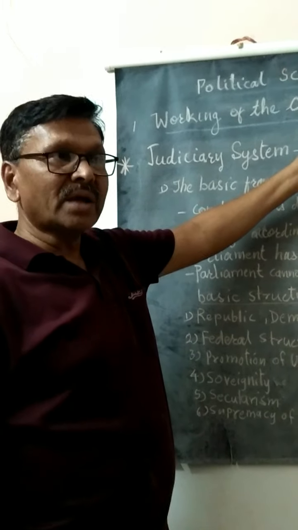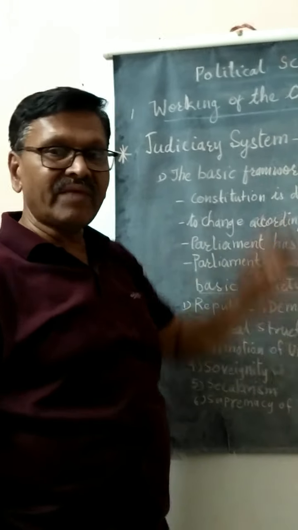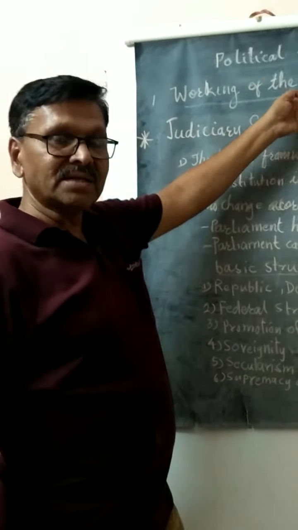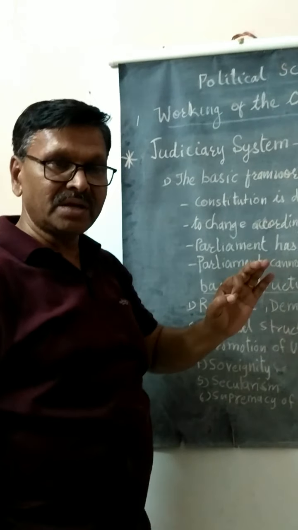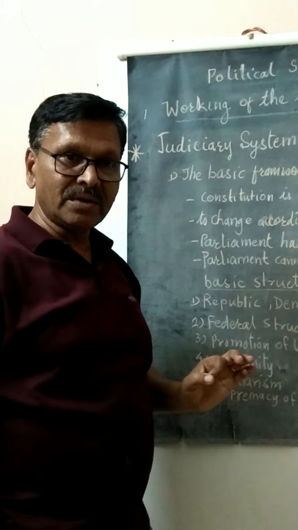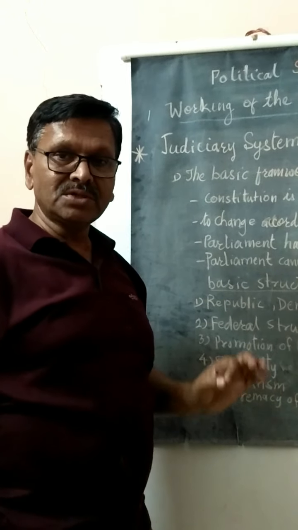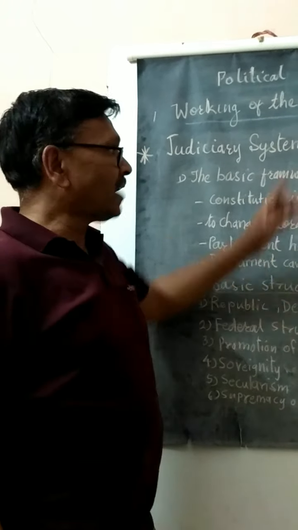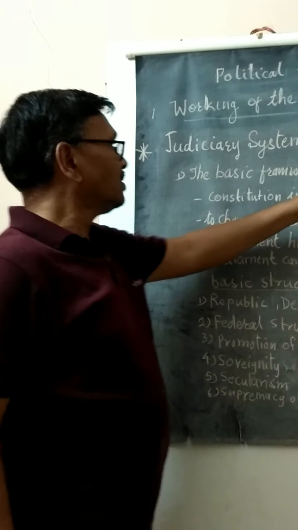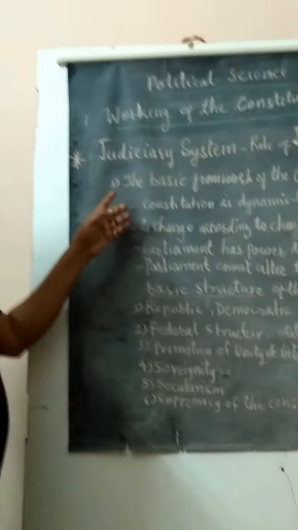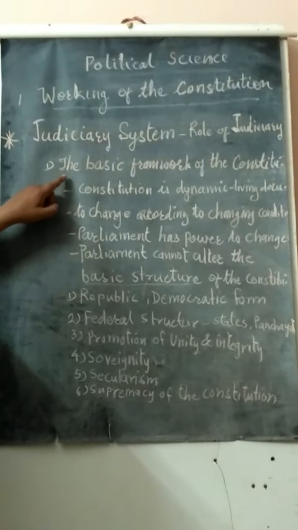This court has to play a significant role. The Constitution has given them certain responsibility to look after the government, how the government is functioning, and to control the government.